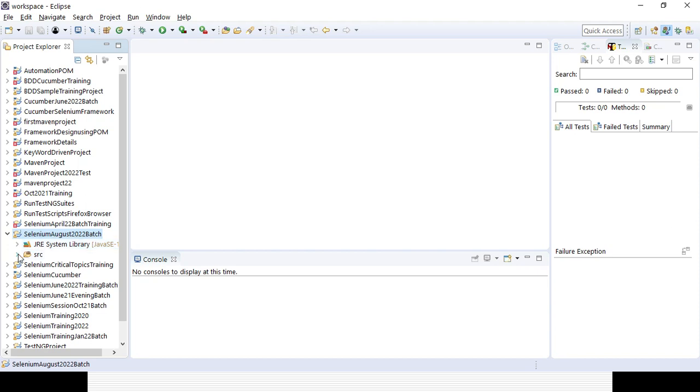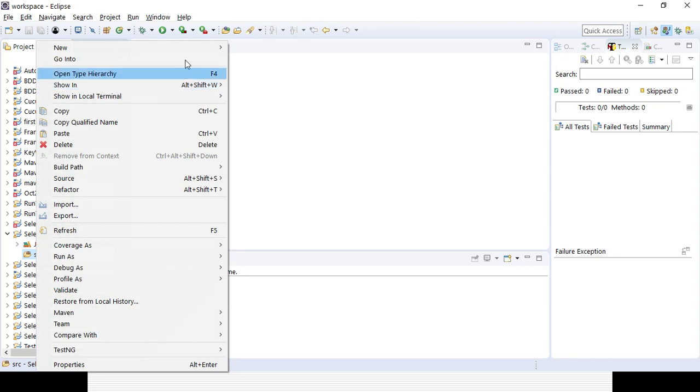There will be an SRC folder, and once the project is created we need to create a package first. Select the SRC folder, right click, and create a package. Right now my Java part is already integrated because I have created a Java project, so all the Java features will be available at the project level. In a project there can be multiple packages, and in a single package there will be multiple classes, which is where I will be writing my code.